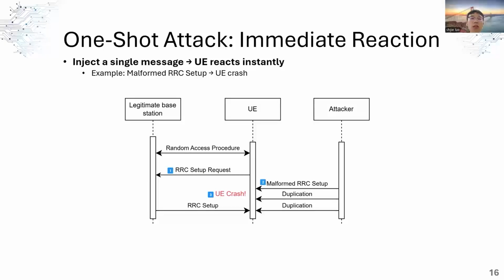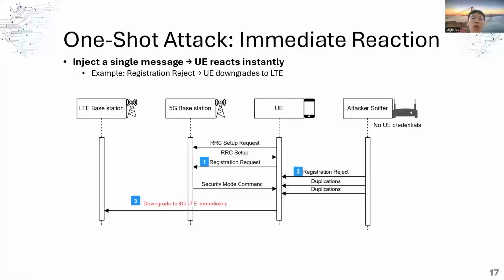After sniffing the RRC setup request from the target UE, Sniffjet injects a malformed RRC setup message. Upon receiving this malformed message, the UE crashes immediately. In another example of one-shot attack, after sniffing the registration request message from the target UE, Sniffjet injects a spoofed registration reject message. When the UE receives this message, it ignores the subsequent security mode command from the legitimate base station and instead downgrades to LTE.